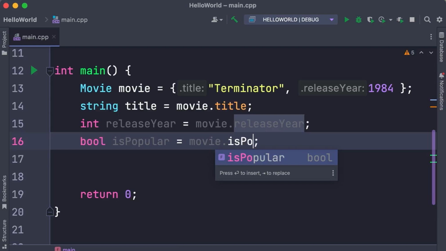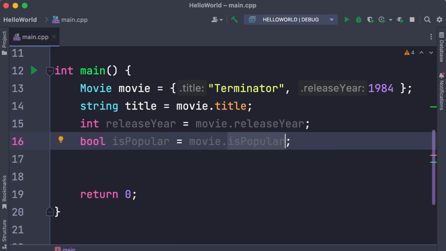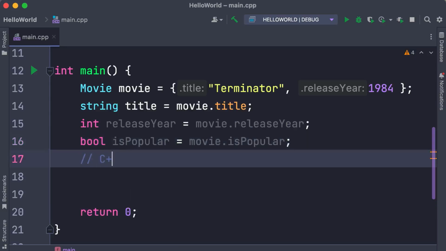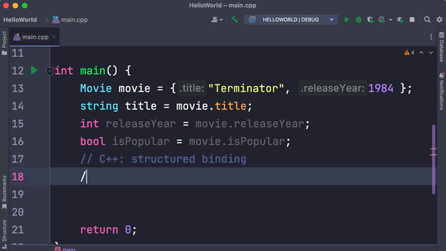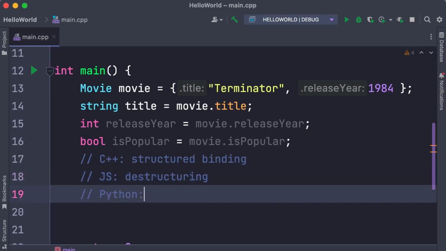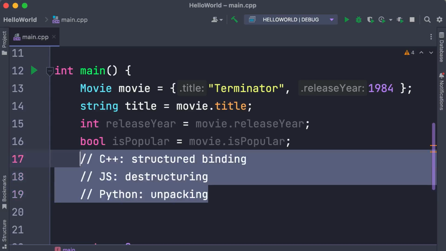That's one way. There is a better way, which I like to call unpacking. In C++, we call that structured binding. That's a very fancy term. I don't like that. In JavaScript, we call that destructuring, which is not a bad term because it's the opposite of structuring. So we are decomposing a structure into smaller pieces. Now in Python, we call this unpacking. I like this term too. All these terms represent the same concept, which is an easier way to solve this problem.